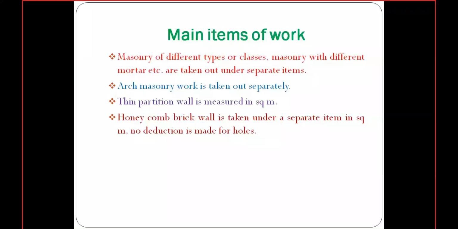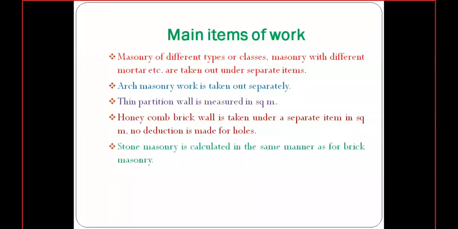Whatever hole portion is there, we will not consider as a deduction from that quantity. We need to include that hole also. That means there is no deduction for honeycomb in that wall. So remember that.